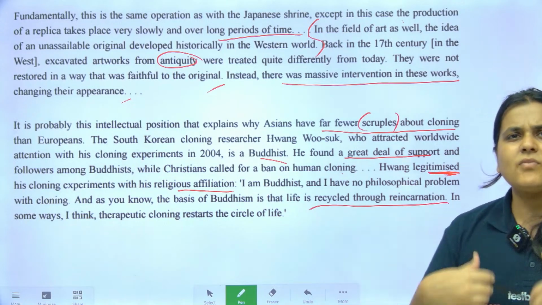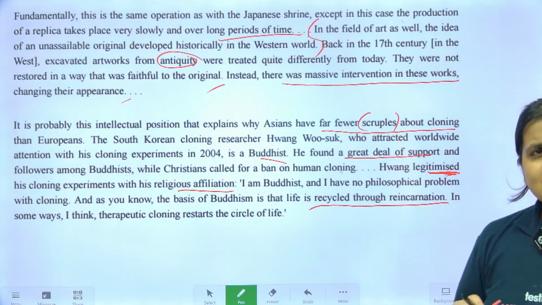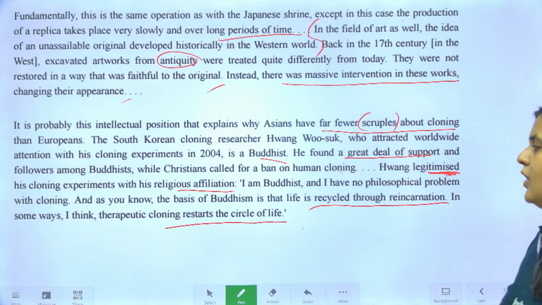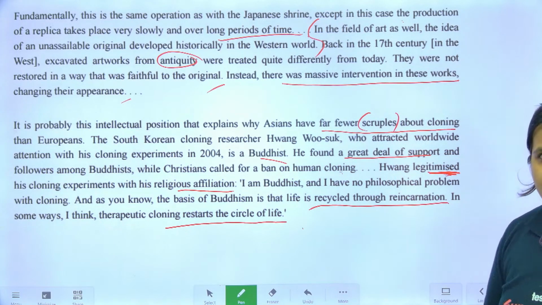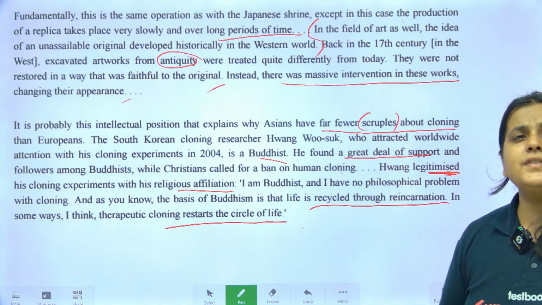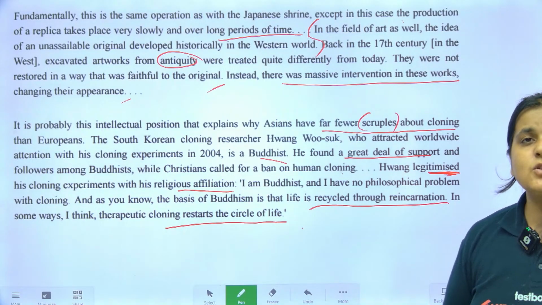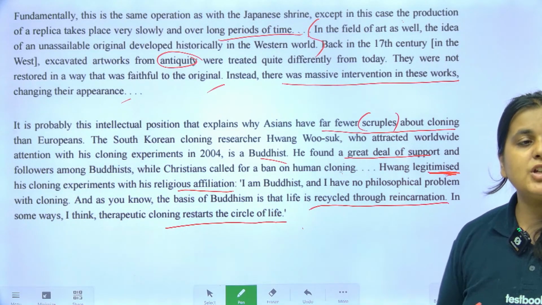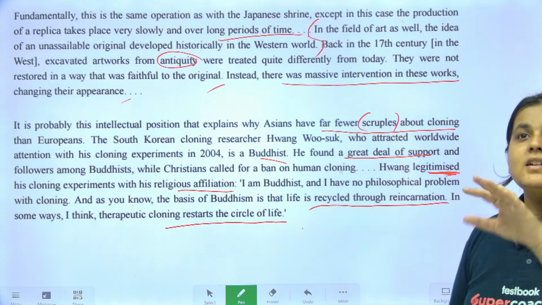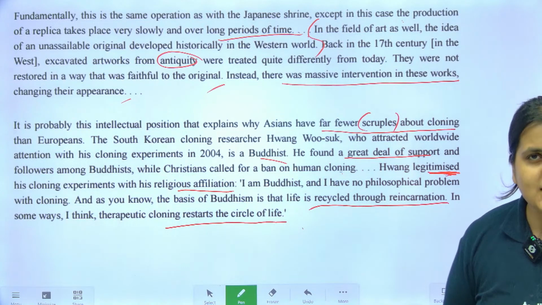Meaning, reincarnation, rebirth. "So in some ways, I think therapeutic cloning restarts the circle of life." Okay, now what is the meaning of the author when he says therapeutic cloning restarts the circle of life? You don't infer. Guys, these are very important tips. Please note, if you sit here thinking, rereading, inferring, maybe your inference is not in tandem with what the author wants to infer. Maybe there won't even be a question on this line.